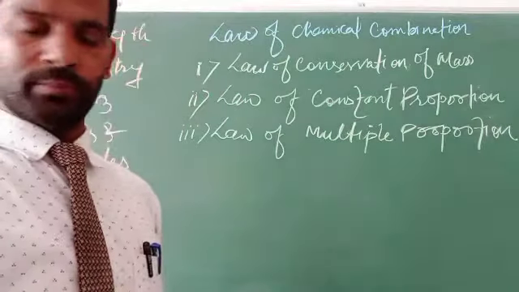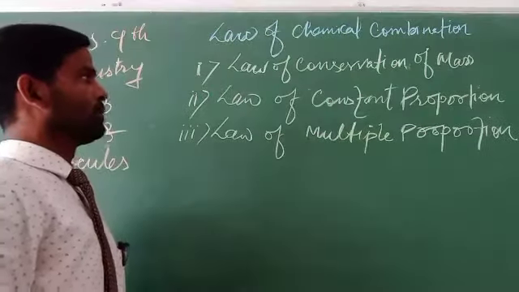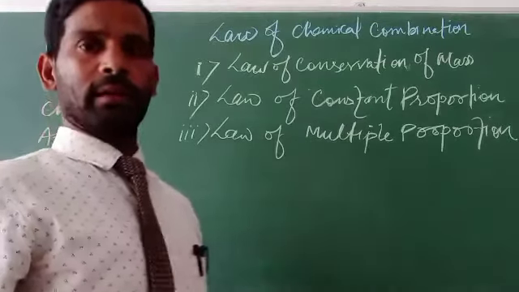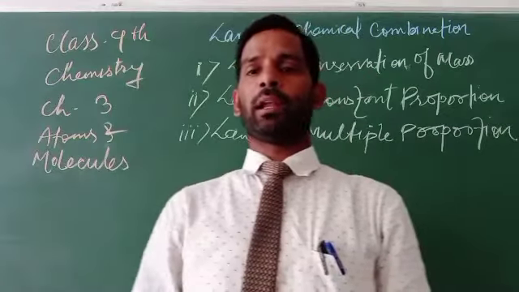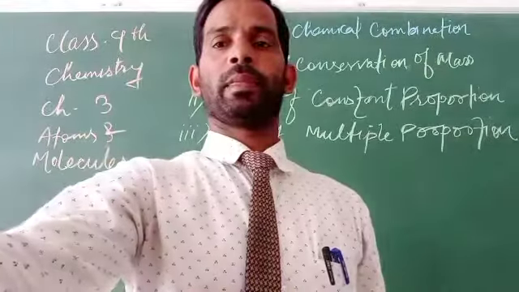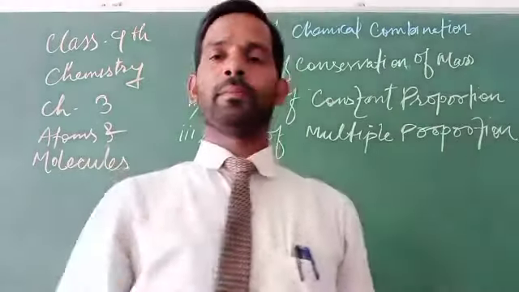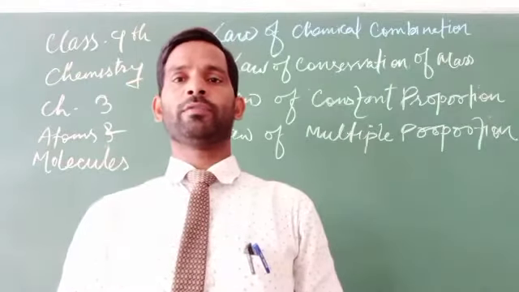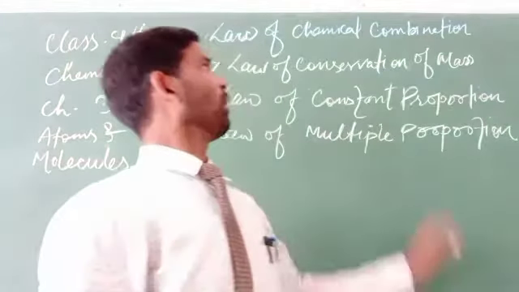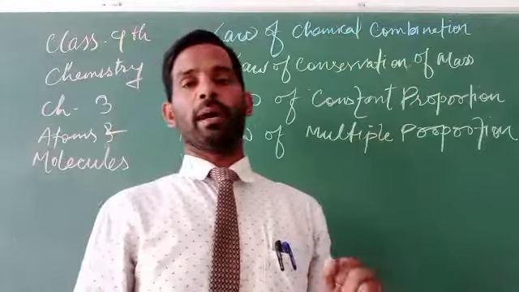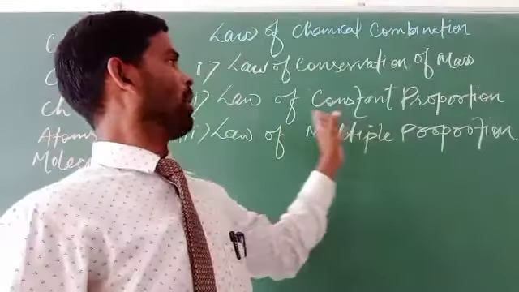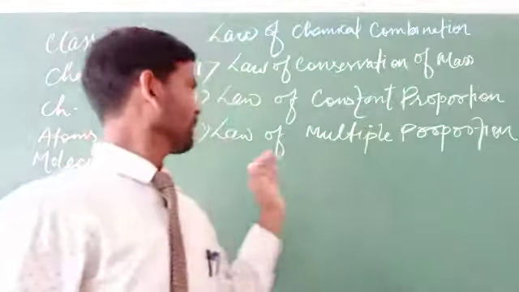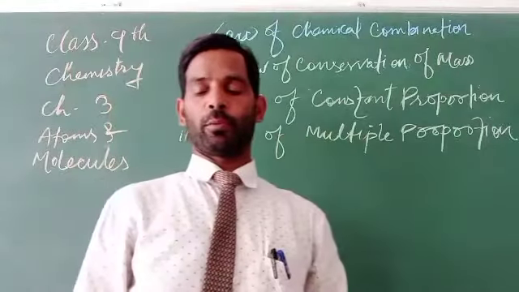Is it okay now? So first of all, here are the three laws by which any chemical combination will take place. These are the law of conservation of mass, the second one is the law of constant proportion, and the third one is the law of multiple proportion.